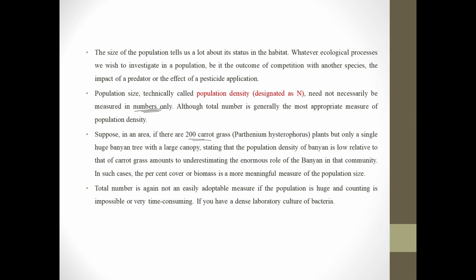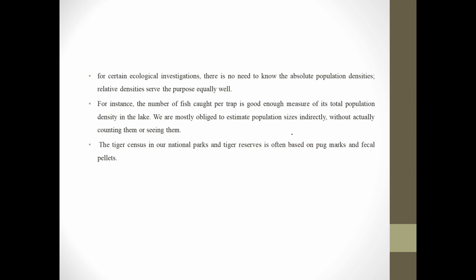And the total number is again not necessarily a measure if population is huge and counting is impossible. For example, if we are measuring a bacterial colony. Now for certain ecological investigations there is no need to know about the absolute population density, right.